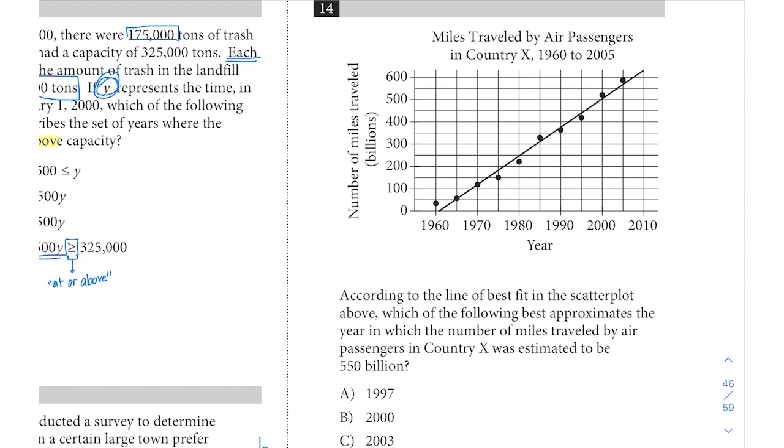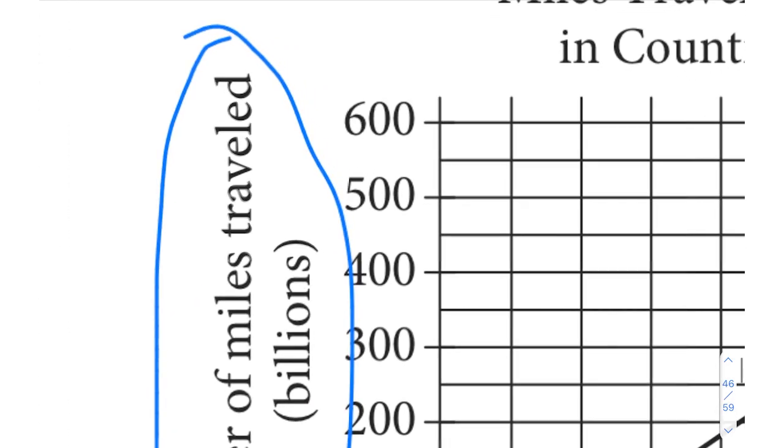And let's see what our question asks. So according to the line of best fit in the scatter plot above, which of the following best approximates the year in which the number of miles traveled by air passengers was estimated to be 550 billion? So let's see where we can find that. They're asking about number of miles traveled. And if we look, we see that that is going to be on our y-axis here. So we can look at 550, which is going to be right here, right in between 500 and 600. So 550, I'll squeeze that in there.